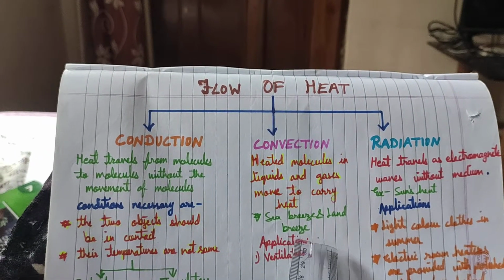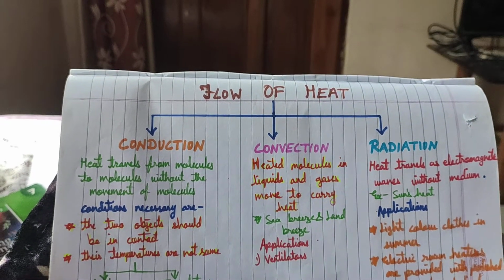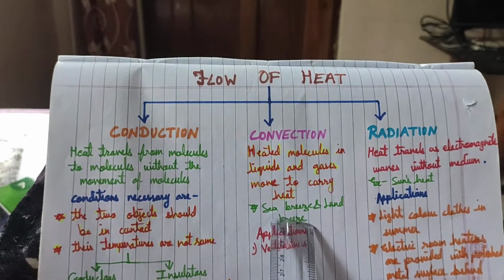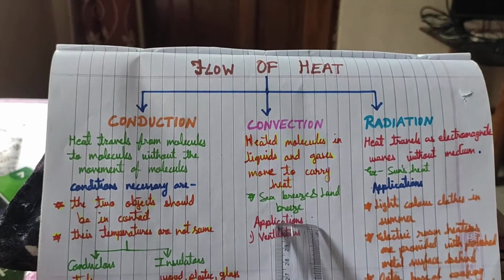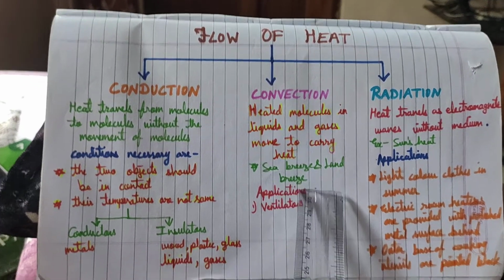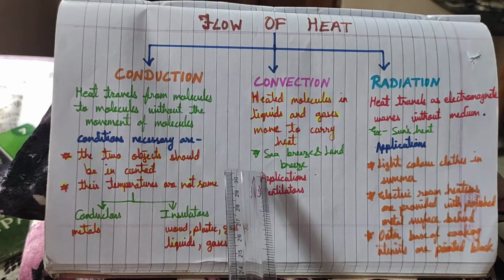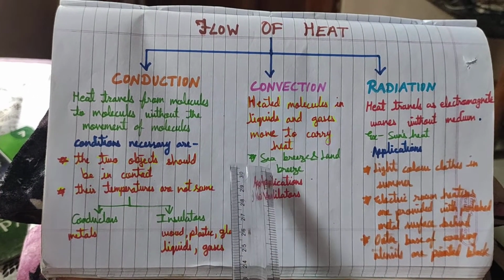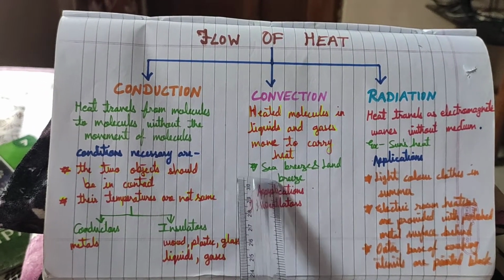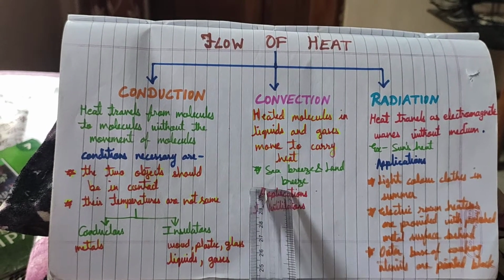Now, the best example of this is sea breeze and land breeze. So what is sea breeze? You have already studied in a previous class that in the daytime when there is sun, land tends to heat up fast and cool down fast, but water heats up late and cools down late. So in the daytime, land heats up fast and the air above the land becomes hot and rises up, and the cool air from the sea rushes in to take its place.